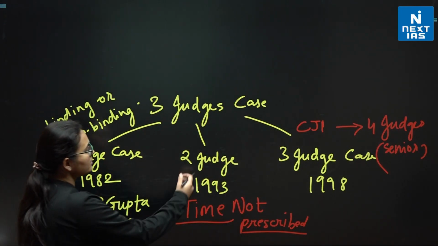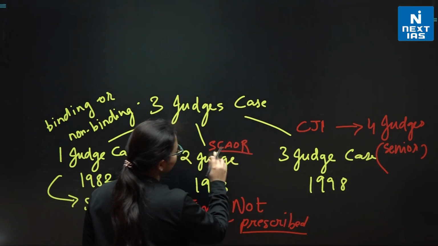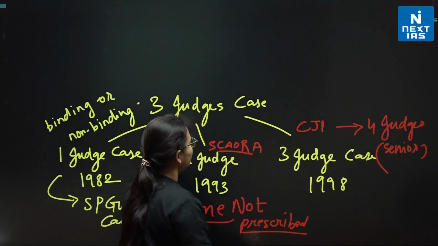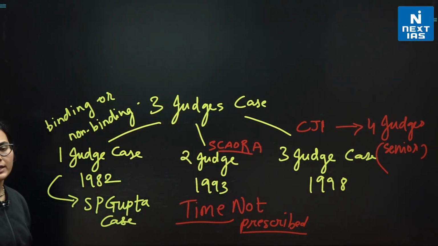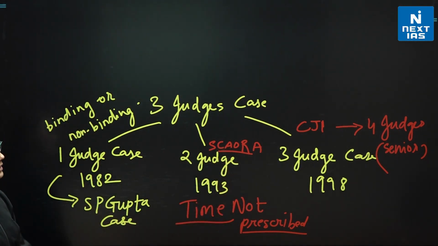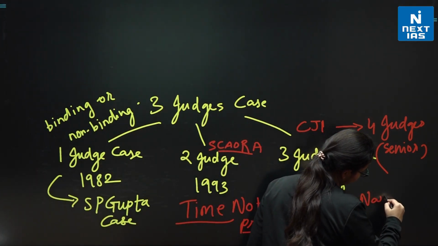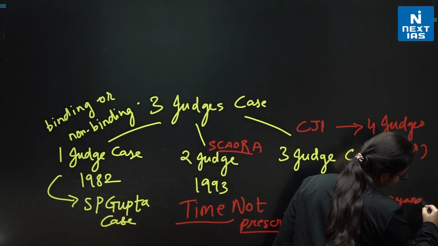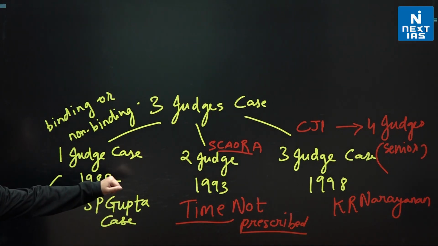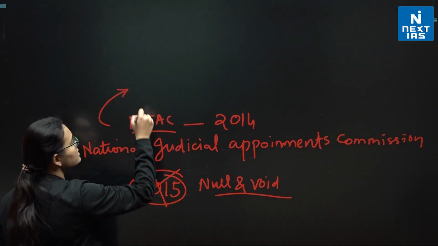One more thing, the second judges case also relates to SCAORA, the Supreme Court Advocates on Record Association. This is the second judges case of 1993, which deals with the SCAORA matter as well. The SP Gupta case is also related, and this is about K.R. Narayanan, who raised the question about the composition of the collegium.